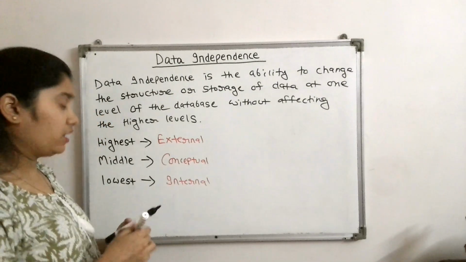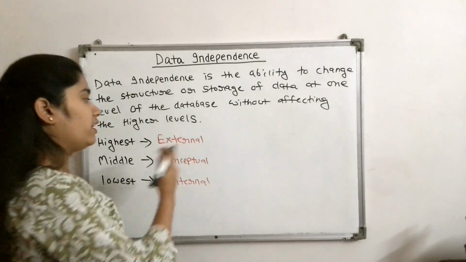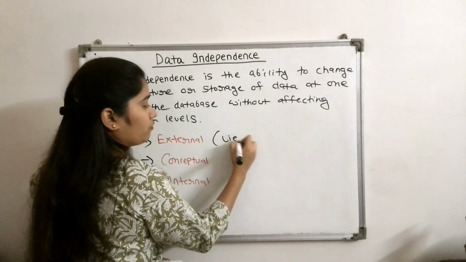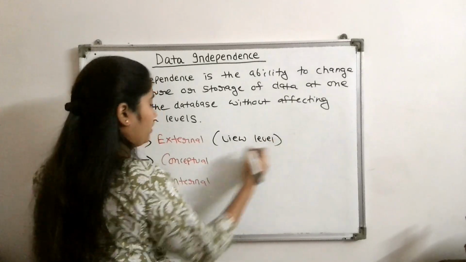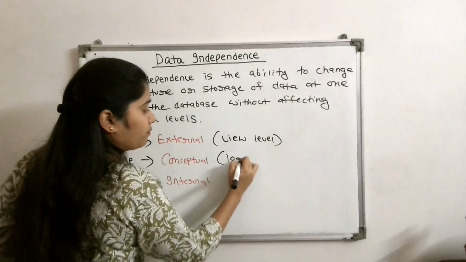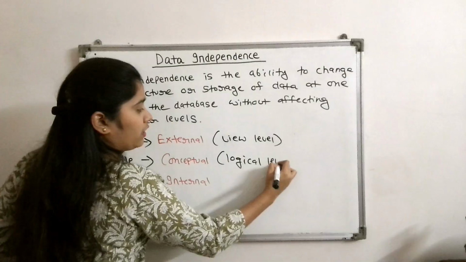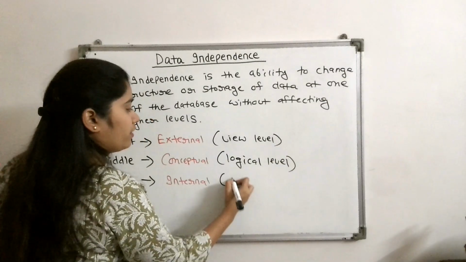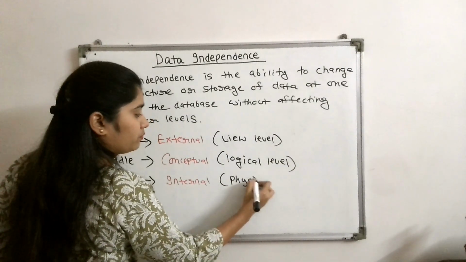The external level is also called the view level, the conceptual level is the logical level, and the internal level is the physical level.